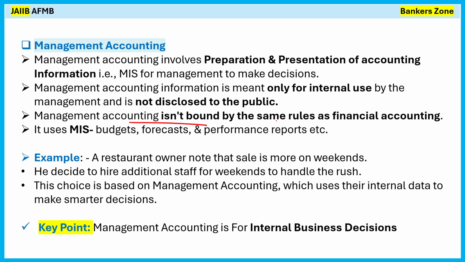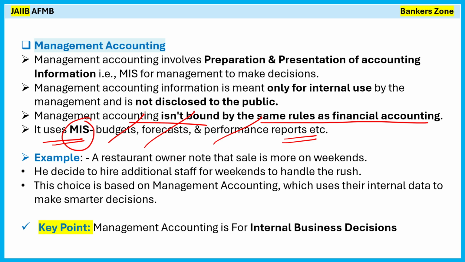Management accounting isn't bound by the same rules as financial accounting because it is only for internal purposes, so you don't need to follow the financial accounting rules. It uses MIS. What is MIS? Management Information System. For example, preparation of a budget, forecasting, and performance reports, etc. So preparing the report and preparing the budget are all part of management accounting.